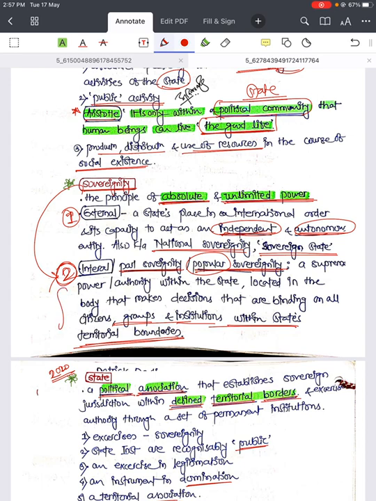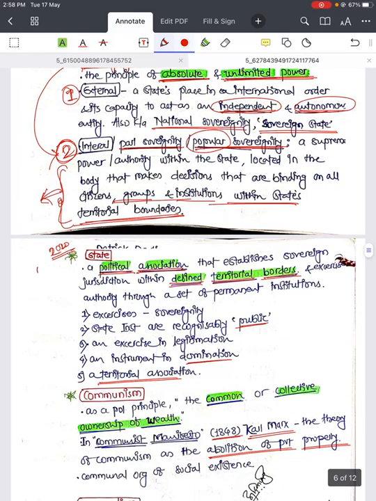If they give this statement, associated with different kinds of keywords like civil society, maybe state, maybe authority, then the most appropriate answer is sovereignty. So please remember this second aspect, the internal aspect of sovereignty.